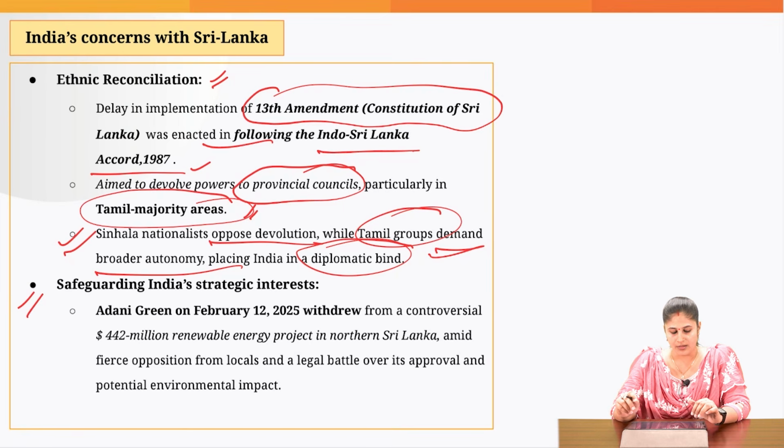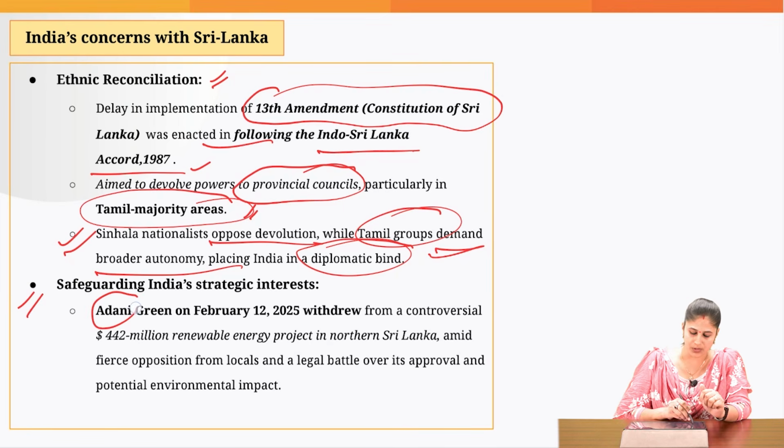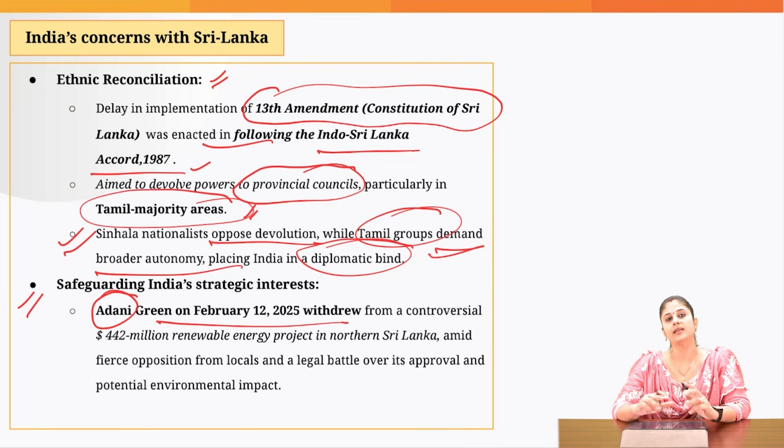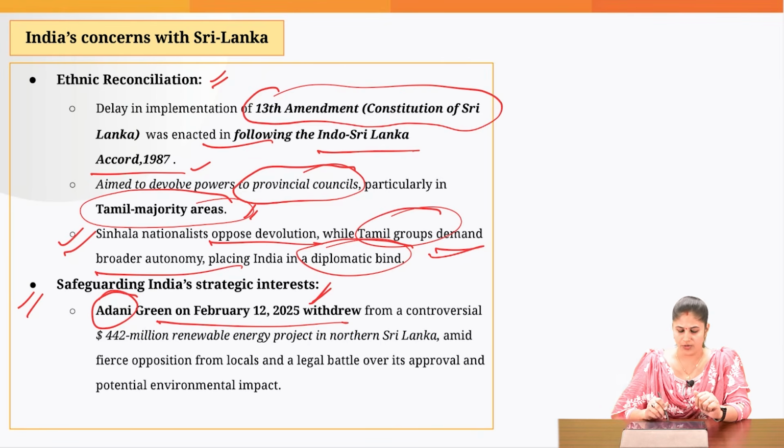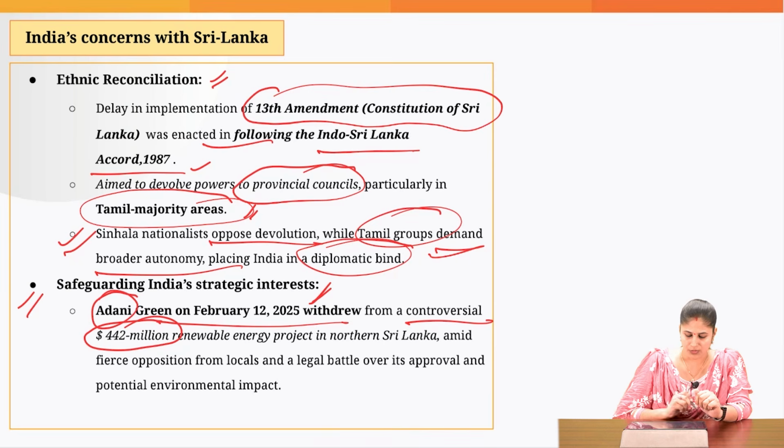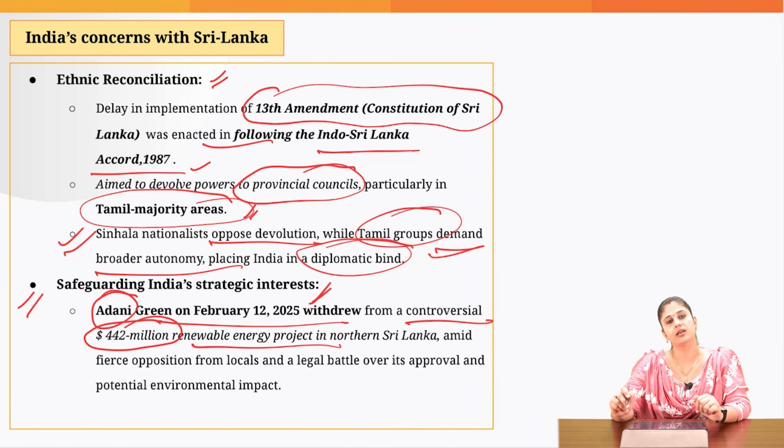Then, recently, Adani Group backed out of an energy agreement that it had signed with Sri Lanka. Okay, so it withdrew from a controversial 442 million renewable energy project which was to come up in northern Sri Lanka. Why? Because when this project was given approval, from that time also there were various concerns with regard to following a transparent bid system, because the opposition raised this concern that a transparent bidding system was not followed, and there were various environmental concerns also that were raised.